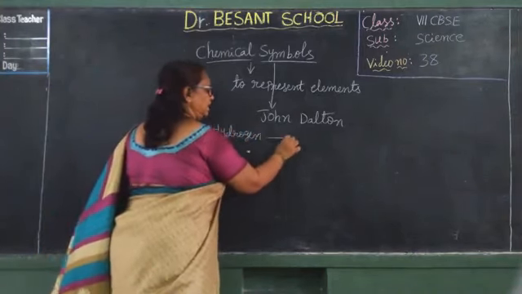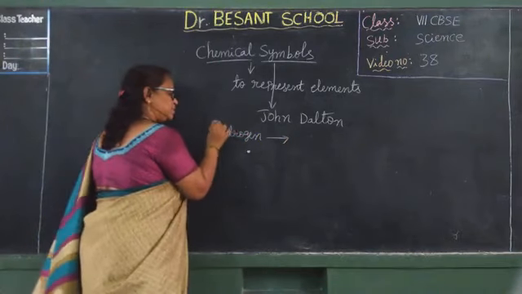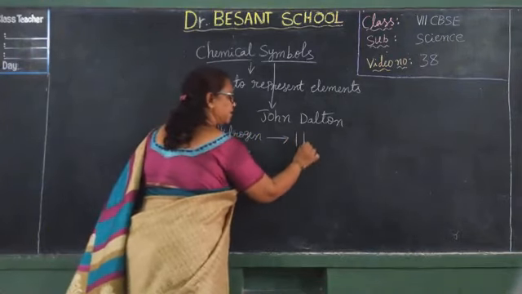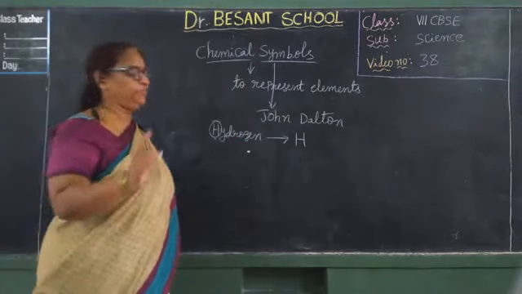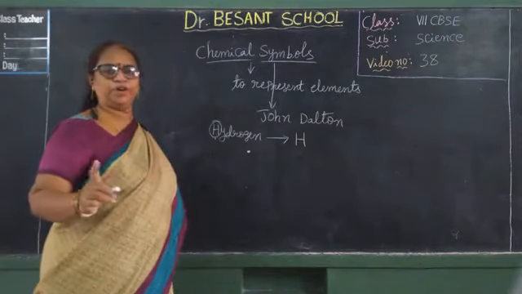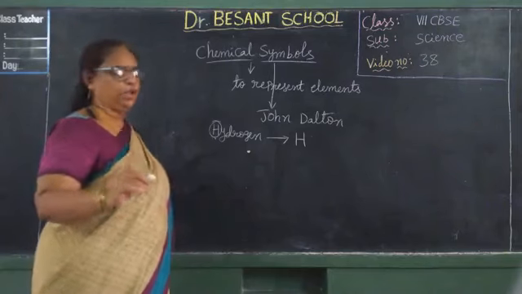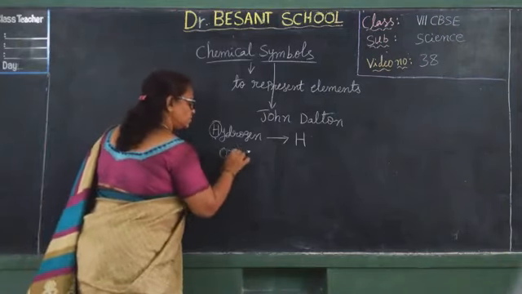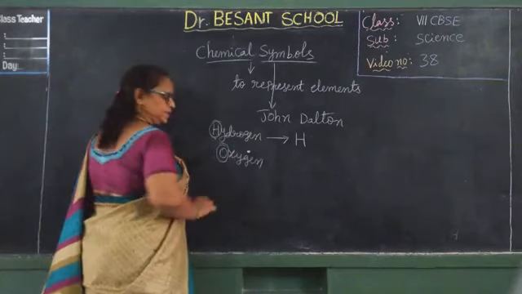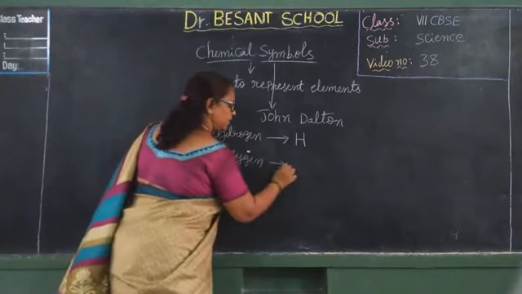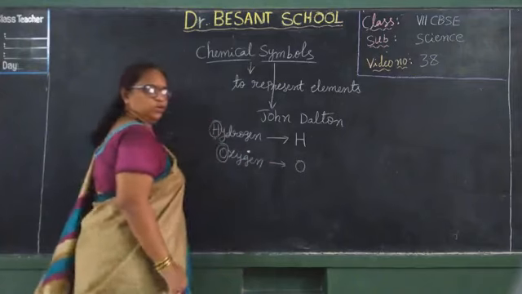What is the first letter in hydrogen? H. So the symbol of hydrogen is given as capital H. Careful children, if you write small h, it is not the symbol of hydrogen, it will be wrong for you. In the same way, oxygen. What is the first letter in oxygen? O. So it is represented with O.